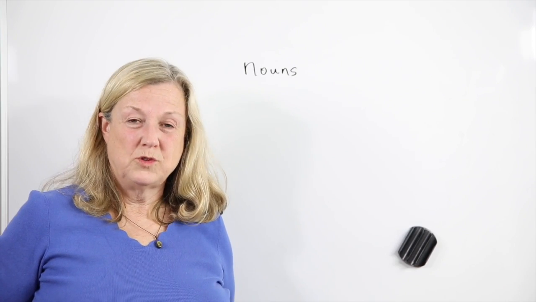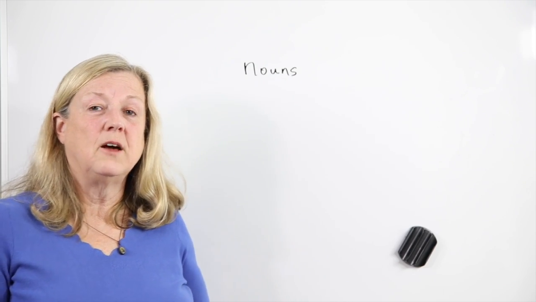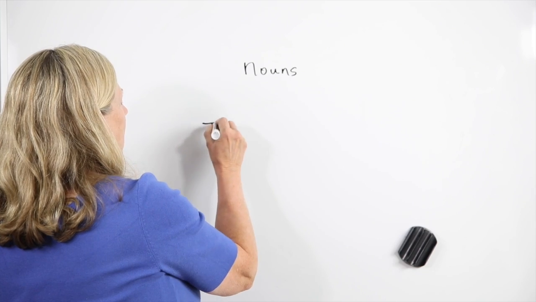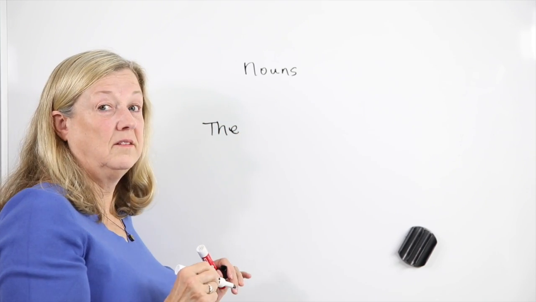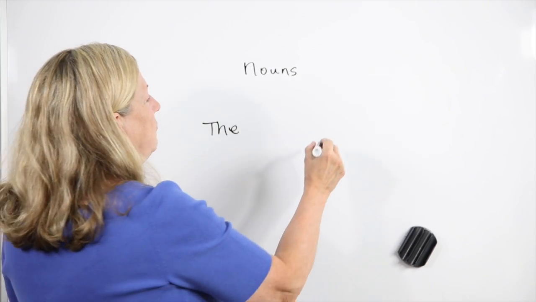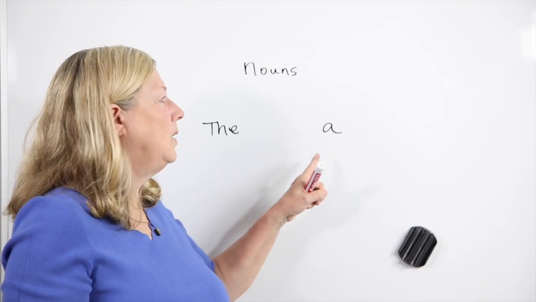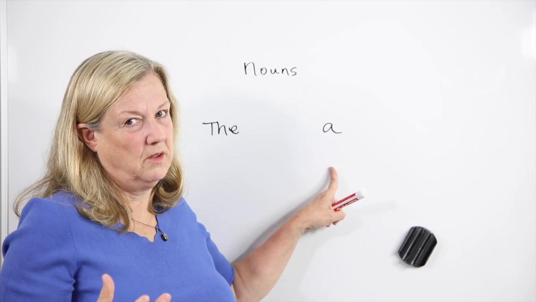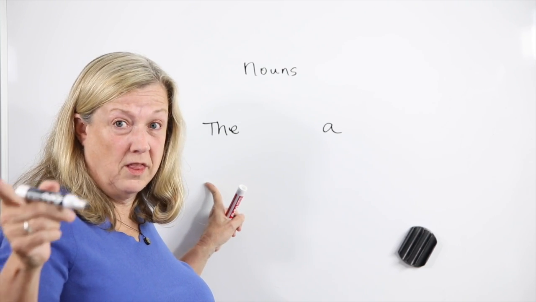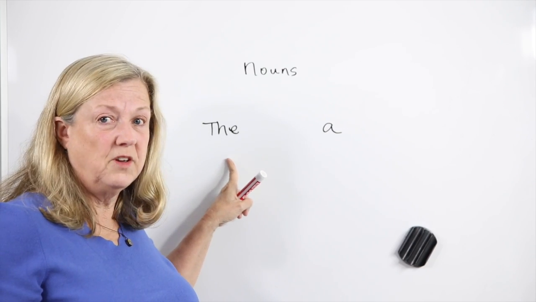Let's talk about nouns. And I think you remember from when you were in school, they taught you that a noun is a person, place, or thing. And so when we say "the," it's specific. That's called a definite article. If we say "a," that's non-specific. If I said I want a pizza, I don't care what kind, I just want a pizza. Or I want the pizza that's over there, that pizza on the table, the pizza. Then I've pointed out a specific one.